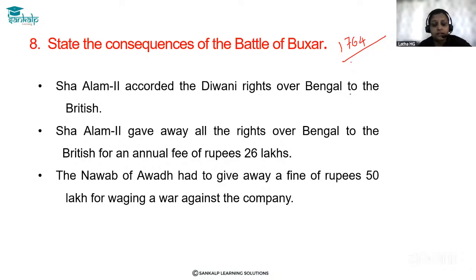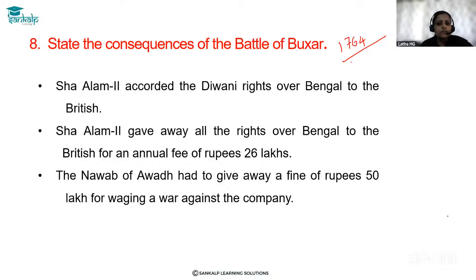He had accorded this right to the British. Shah Alam II gave away all the rights over Bengal to the British for an annual fee of 26 lakh rupees. ಆತ ಎಲ್ಲ ಹಕ್ಕನ್ನ ಬ್ರಿಟಿಷರಿಗೆ ಬಿಟ್ಟು ಕೊಡ್ತಾನೆ. ಯಾರು? ಎರಡನೇ ಶಾ ಆಲಂ.